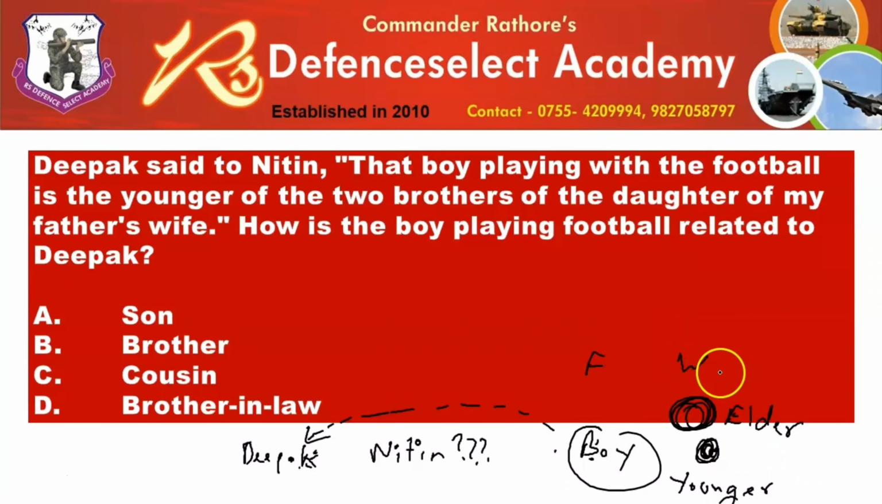Okay. So here the wife's daughter is also being talked about. So somewhere here it is being said that my mother, Deepak is telling Nitin that among my dad and my mom, there are two brothers, one is elder, one is younger, and the guy who is playing football is the younger one, and there's a daughter also. So there are three siblings, two brothers, one elder and one younger, and one sister.